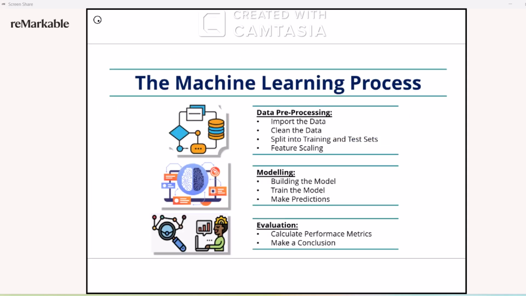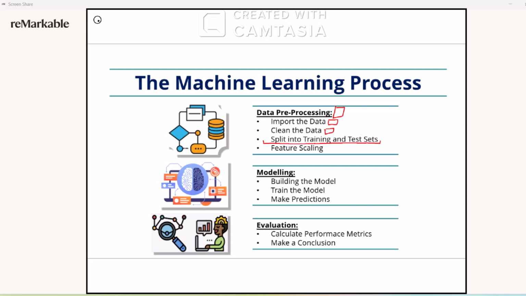Let's move to the machine learning process. So here we have three major steps. First is data pre-processing. Before creating any AI model or machine learning model, we have to prepare the data to be handled. So first we will import the data, the first step in data pre-processing. Then we clean the data, in which we remove any non-related data which doesn't correlate with our output. Then we will split into training and test sets.